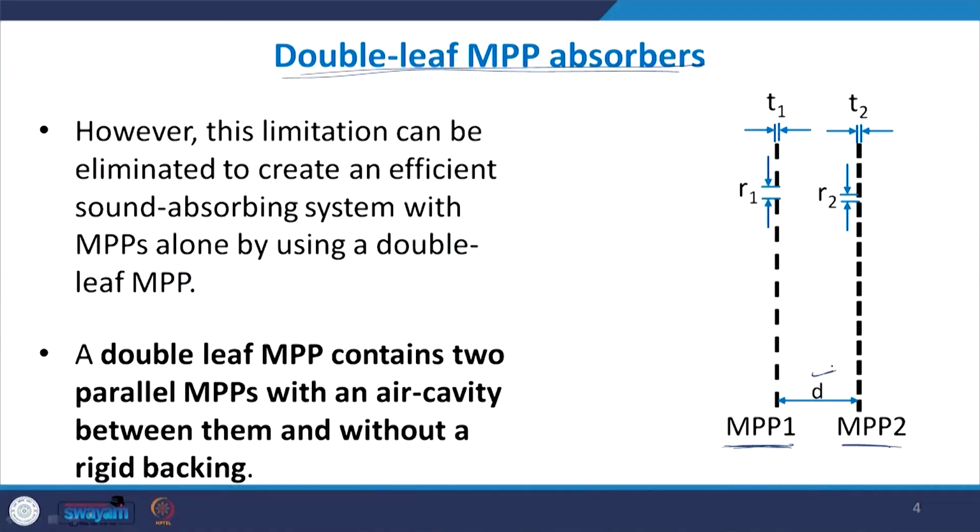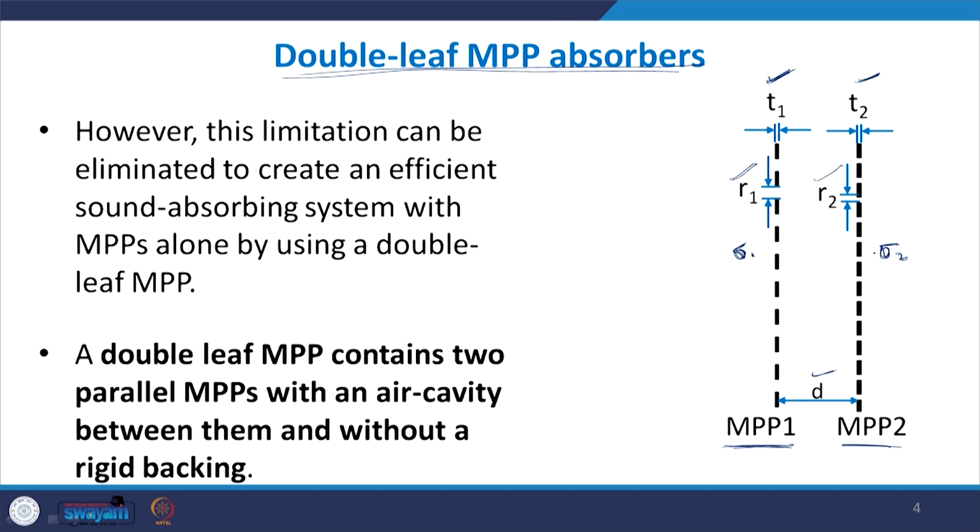So when MPP1 and MPP2 are chosen, the thickness of the first one I represent by T1 and of the second by T2, the hole radius by R1 and R2, and the porosity by sigma 1 and sigma 2.